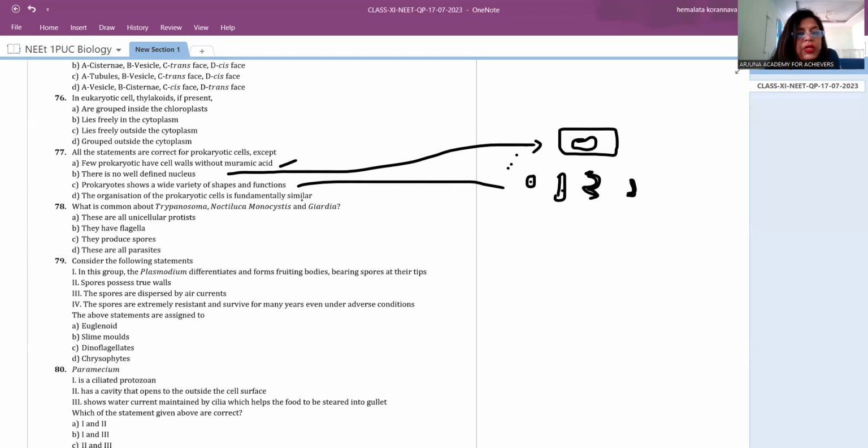They are all basically prokaryotes, they don't have membrane-bound organelles, so it is similar. Therefore, all the statements are correct for prokaryotes except the first, which says that few prokaryotic cell walls are without muramic acid. That is a wrong statement.